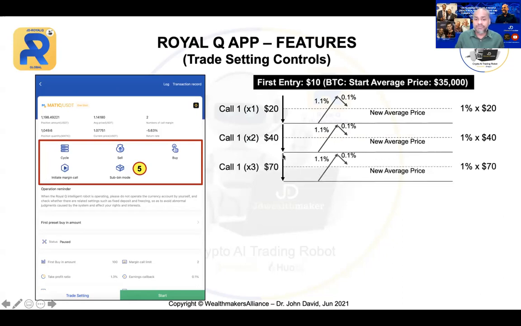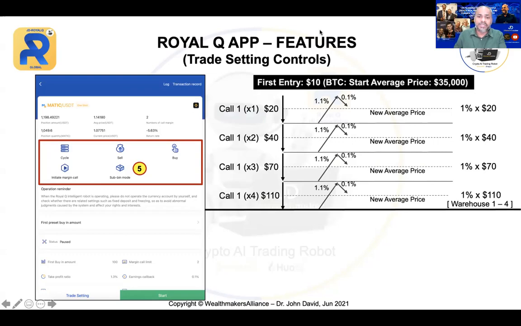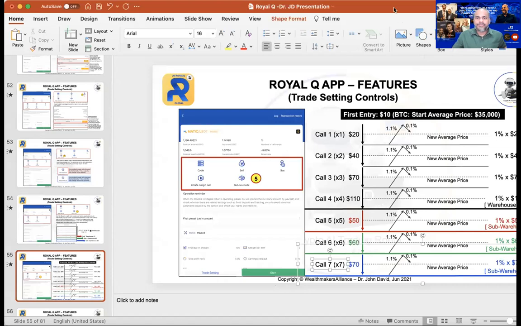Now, if the market goes further down, okay, this is call 3, all right? Let me just quickly change that so that we record the right one. Call 2, call 3, call 4, call 5, call 6, and call 7. Okay, all right, we are good. Let me come back again.